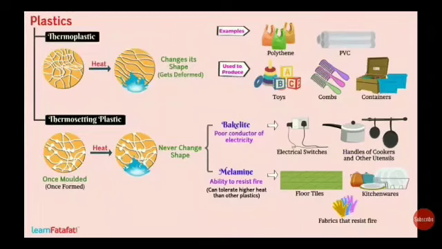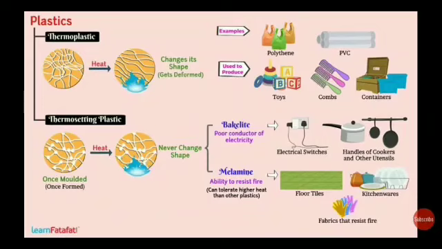Plastics are classified as thermoplastic and thermosetting plastics on the basis of their reaction to heat. Thermoplastics or thermoplasts are the plastics which melt or become soft on heating and harden when cooled. They retain their plasticity even after repeated heating and cooling. Polythene and PVC are examples of thermoplastics. They are used to make bags, toys, etc.